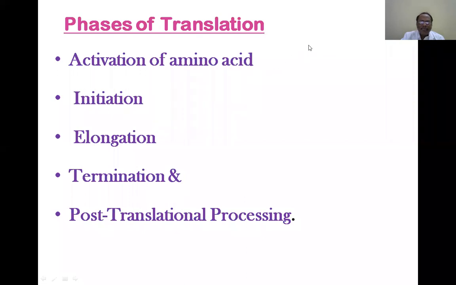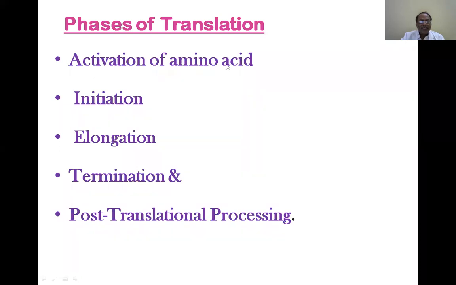So valine is recognized by the tRNA for valine. Glutamic acid is recognized by the tRNA for glutamic acid. Methionine is recognized by the tRNA of methionine. Mind you, methionine has 2 tRNA molecules. The purpose you will know a little later.